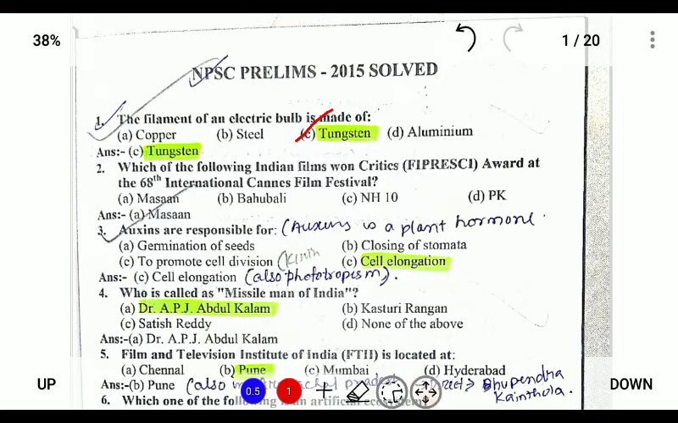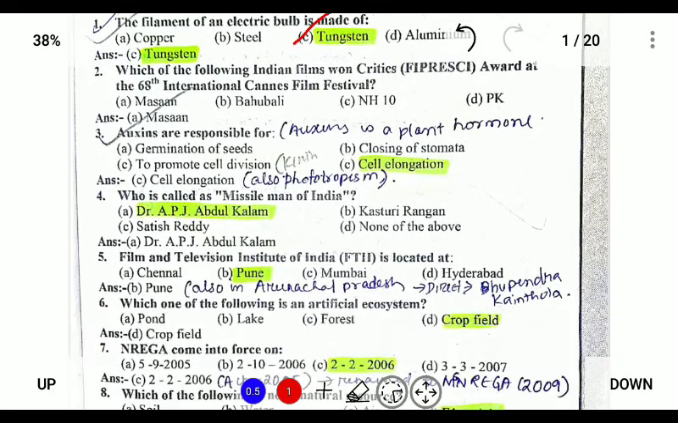Question number 2 is current affairs. Question number 3: auxins are responsible for cell elongation. Auxin is a plant hormone, like our growth hormone in human beings. In plants it is called auxin and it is responsible for cell elongation, and the hormone that promotes cell division is called kinin.